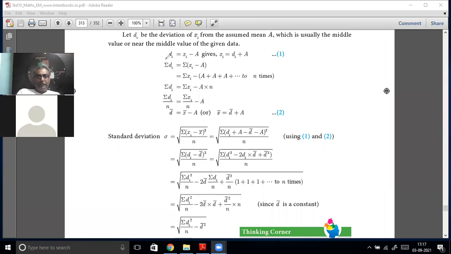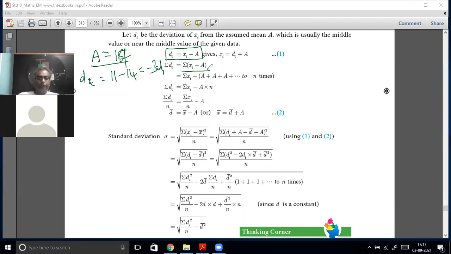D is, you first assume a mean. Suppose some set of data is given like the previous data was given. You assume the mean is 15. Okay, then assume the mean becomes 15. Then d_i is equal to, or assume mean is 14. d_i is equal to that particular value, 11 minus 14, that is equal to minus 3. That is only d_i. Okay. So d_i is x_i minus a, the assumed mean. That is also there. Okay.